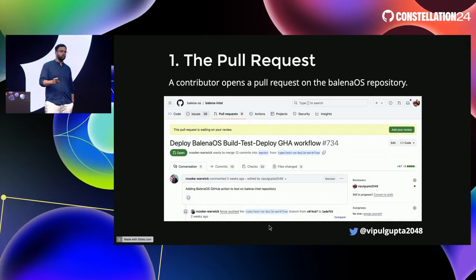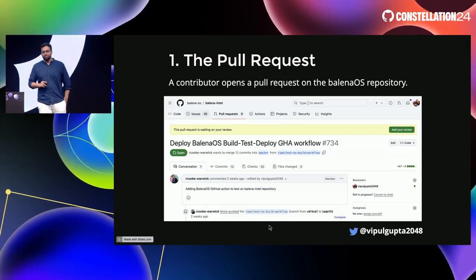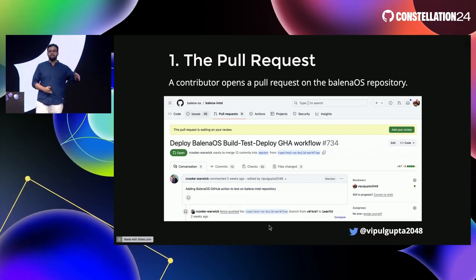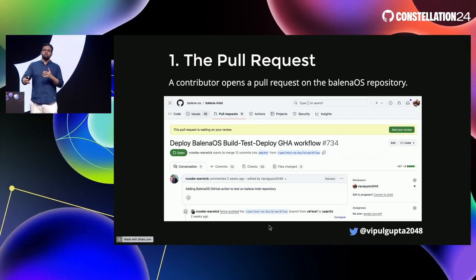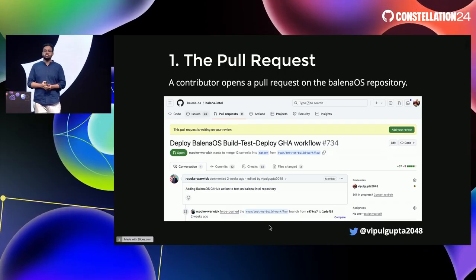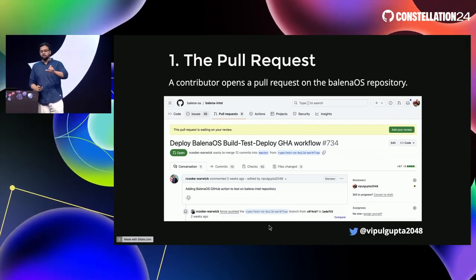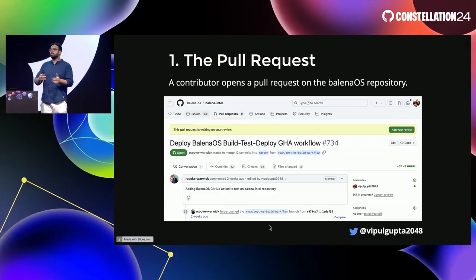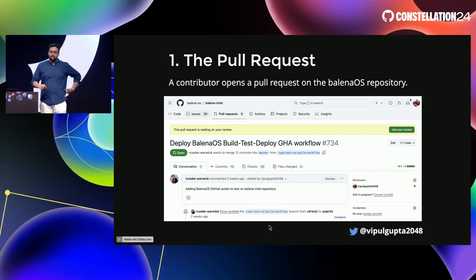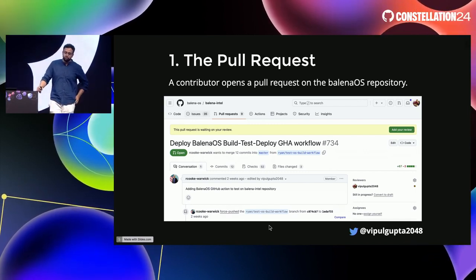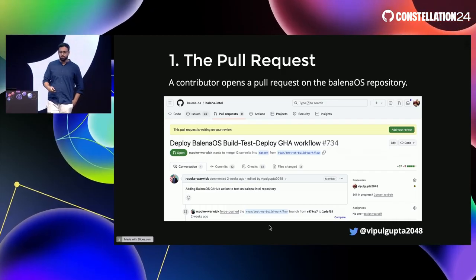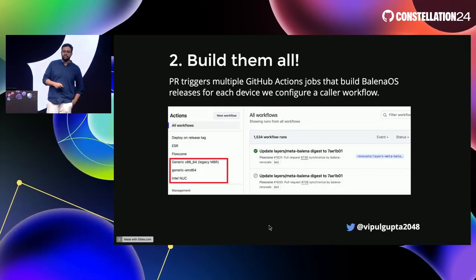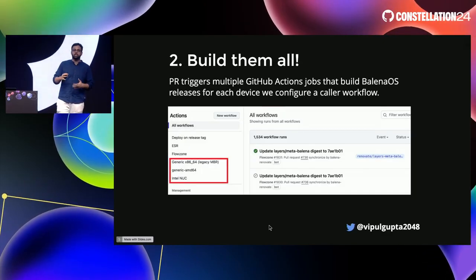It all starts with a pull request. I think that could be a good motto for GitHub. It all starts right here in our own repository, where we are making a pull request in balena-intel. With BalenaOS, every time you have a device, it comes under a single repository. So balena-intel creates generic AMD64, and a bunch of other devices. So when someone like Ryan opens a PR at BalenaOS, it will have builds started for it immediately in our GitHub Actions. And that is generic x86, generic AMD64, and Intel NUC. Intel NUC is the actual device type here, so let's focus on that.